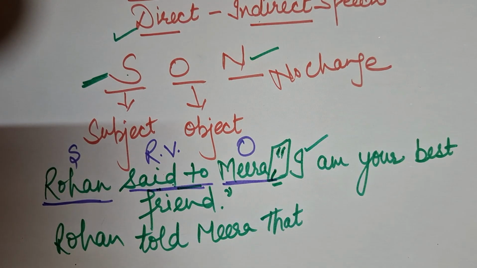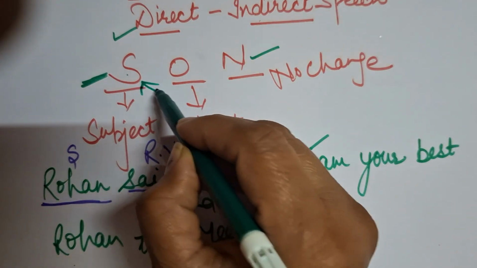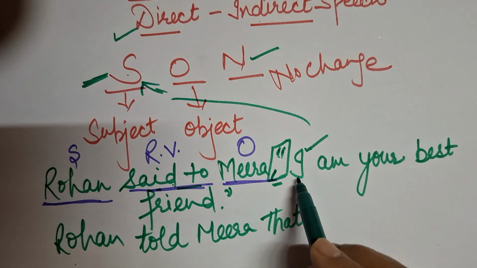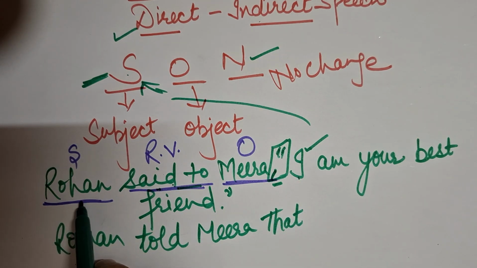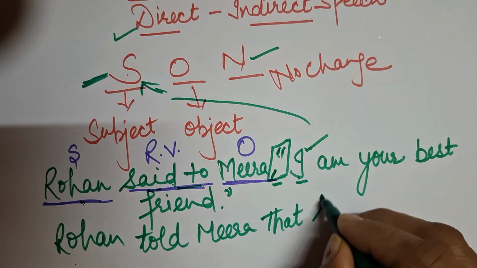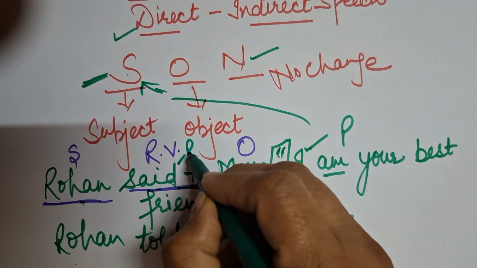Now this I, how will I change it? This I is changing according to this subject. So I is going to change according to Rohan. Rohan is a boy, and for a boy I am using he. Rohan, I am changing it with he. He, am. It is present, but this is past.